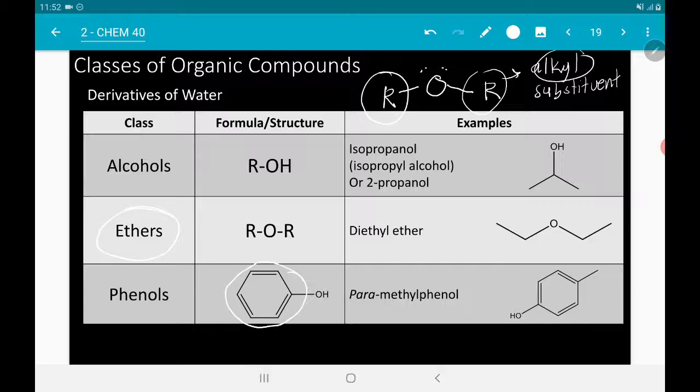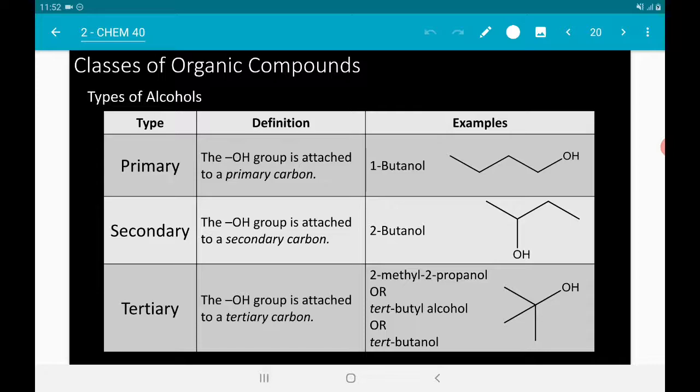Okay? So how do we name alcohols, ethers, and phenols? So punta muna tayo dun sa alcohols. There are 3 types of alcohols. Primary. Okay? Kapag primary ang alcohol, the OH group, which is actually the indicative group for alcohols, is attached to only the primary carbon. So kung yung OH mo naka-attach sa carbon na naka-attach sa nag-iisa lang din na carbon, so primary yung carbon mo, so meaning primary din yung alcohol mo.